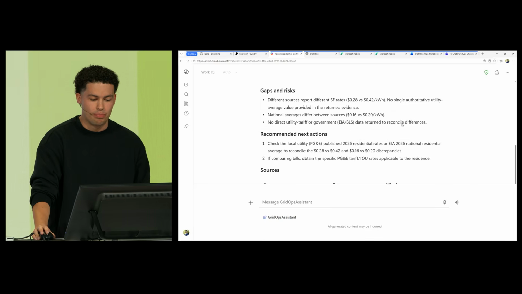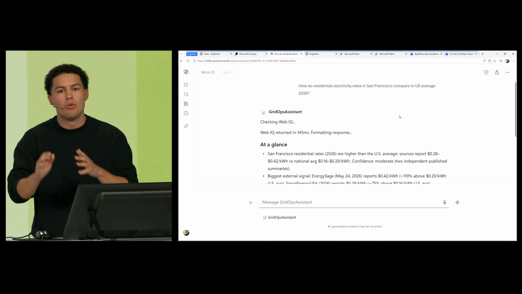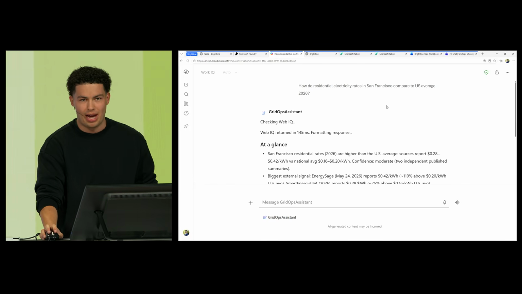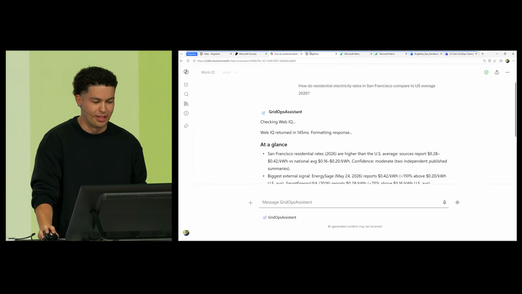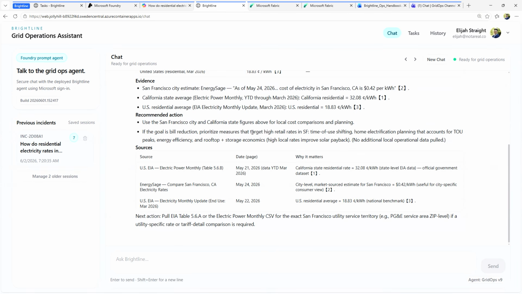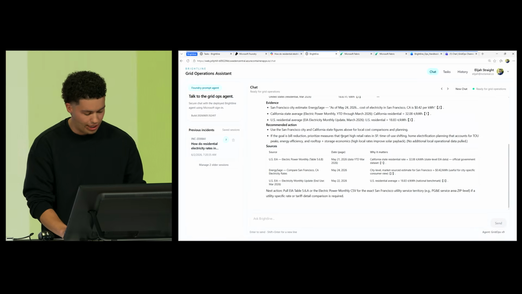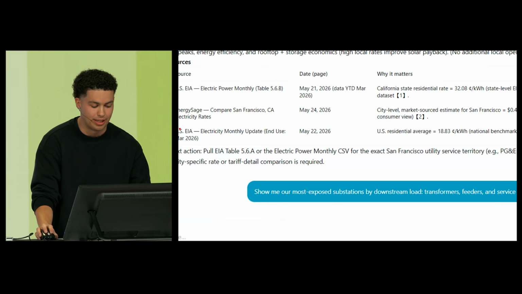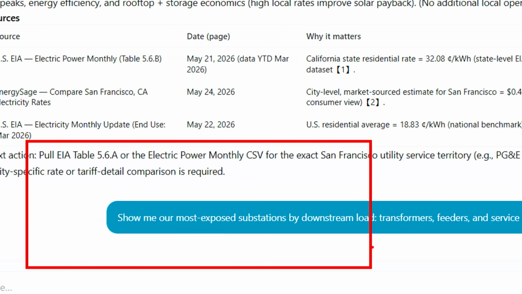Now, not only can we deploy our agent here in M365, but we can also embed it in our custom apps. Let's head back to the control center. Let's see how we handled a previous incident. So after using Web IQ to gather external info, we asked for details about our potentially at-risk substations. The real power of Microsoft IQ comes when we combine that external knowledge with our own internal enterprise context.